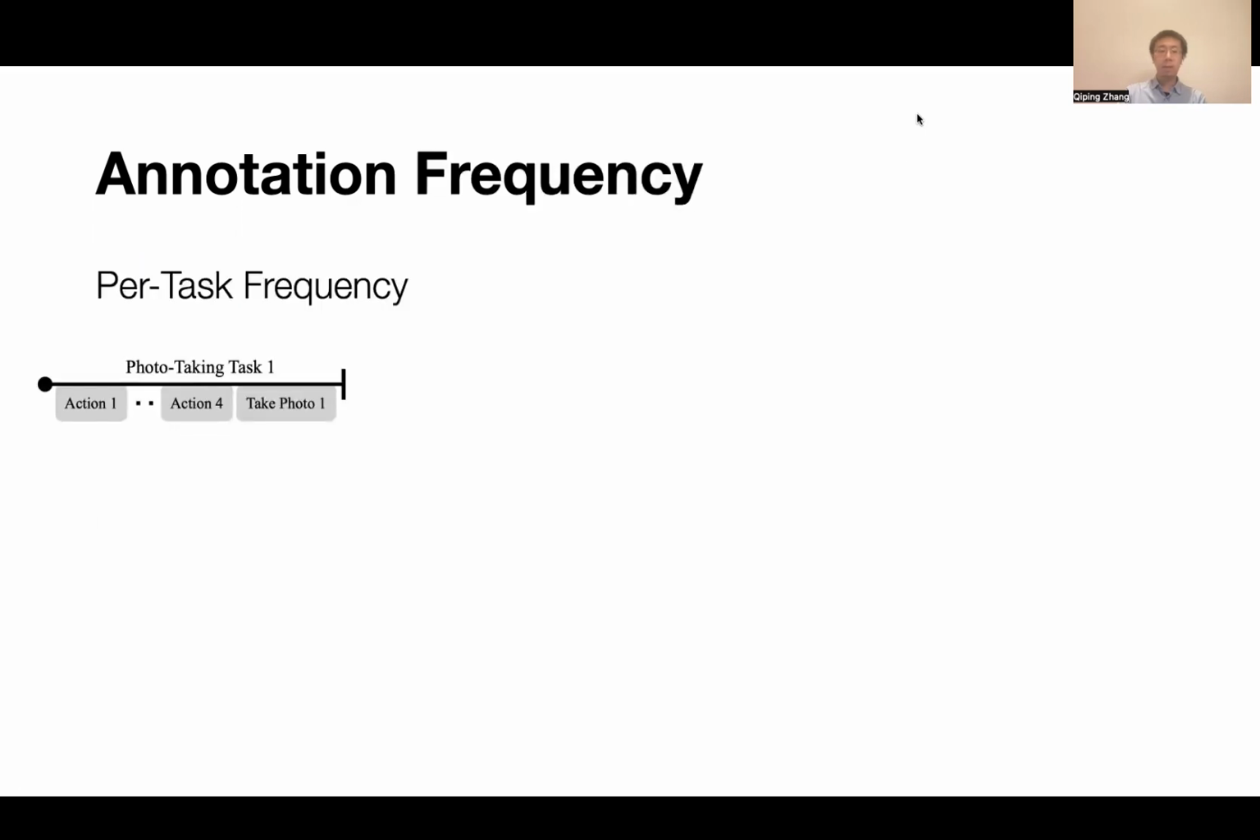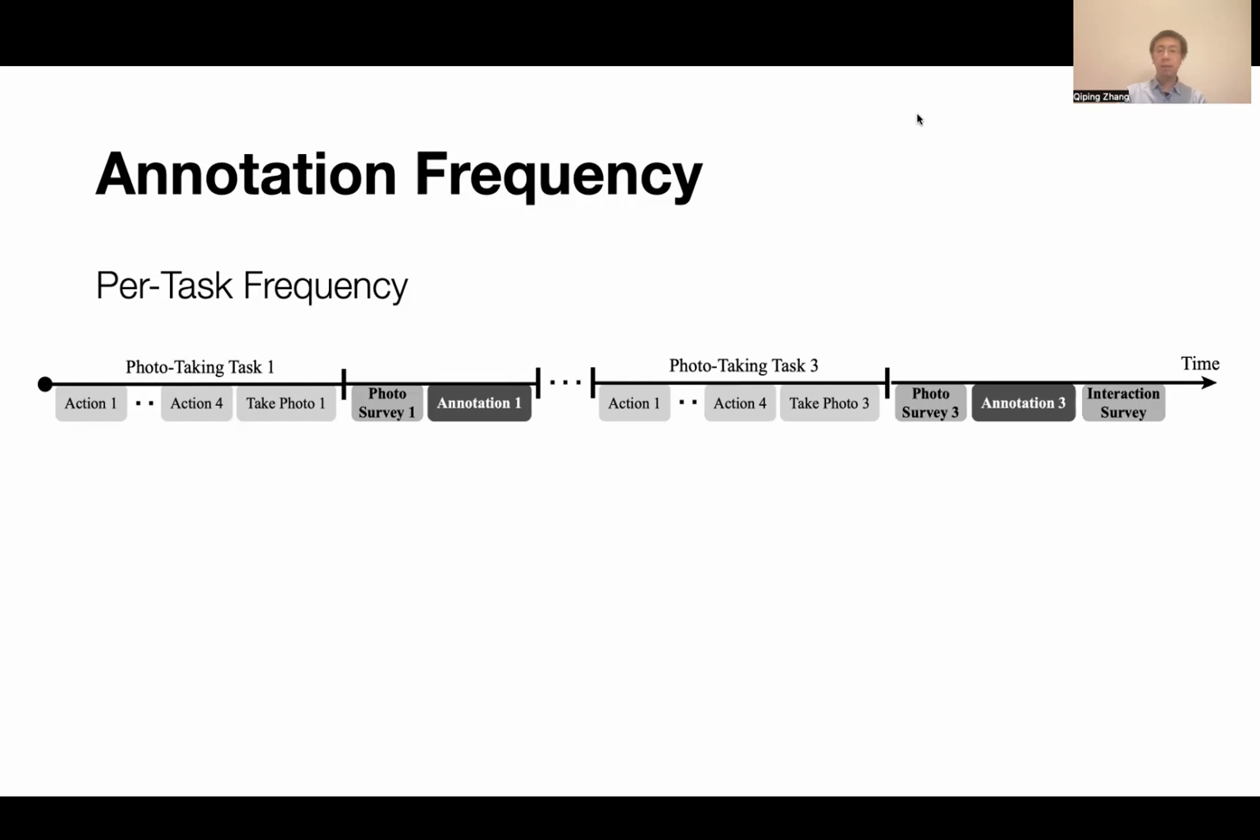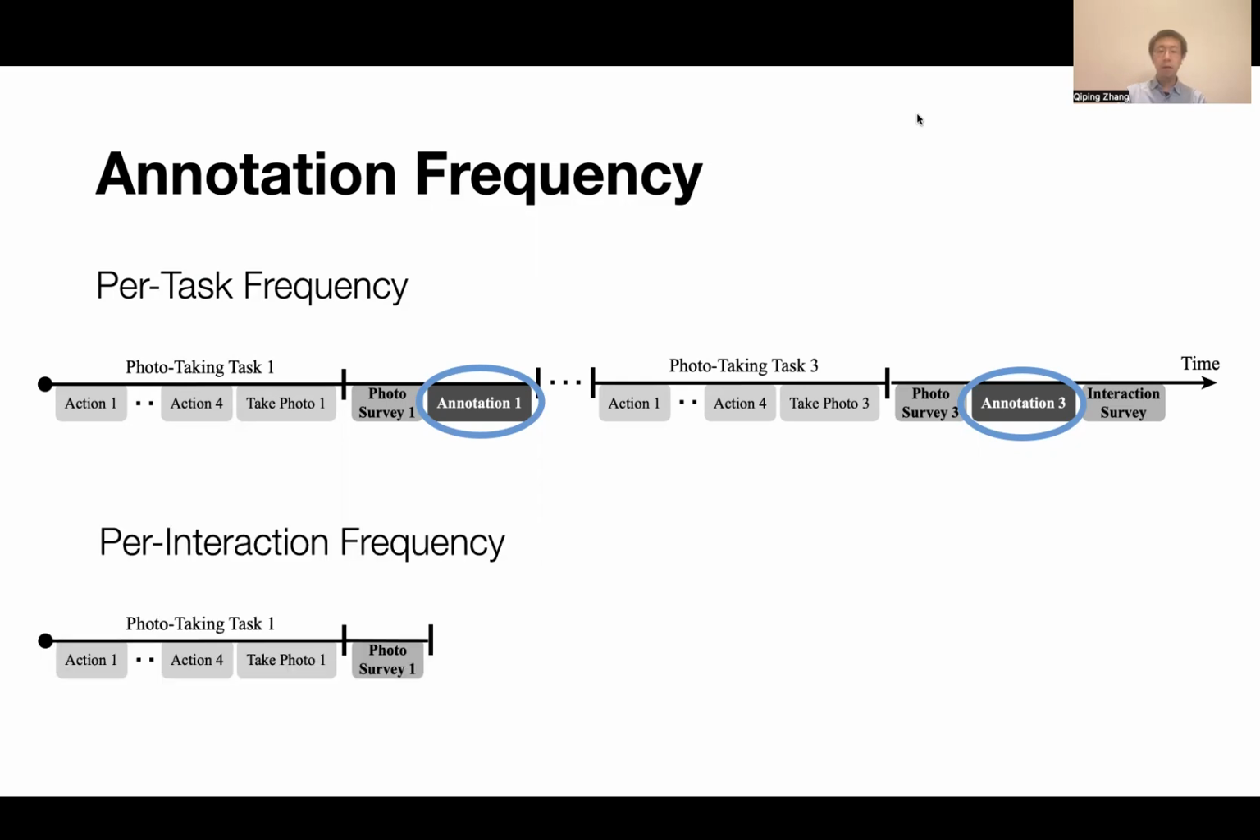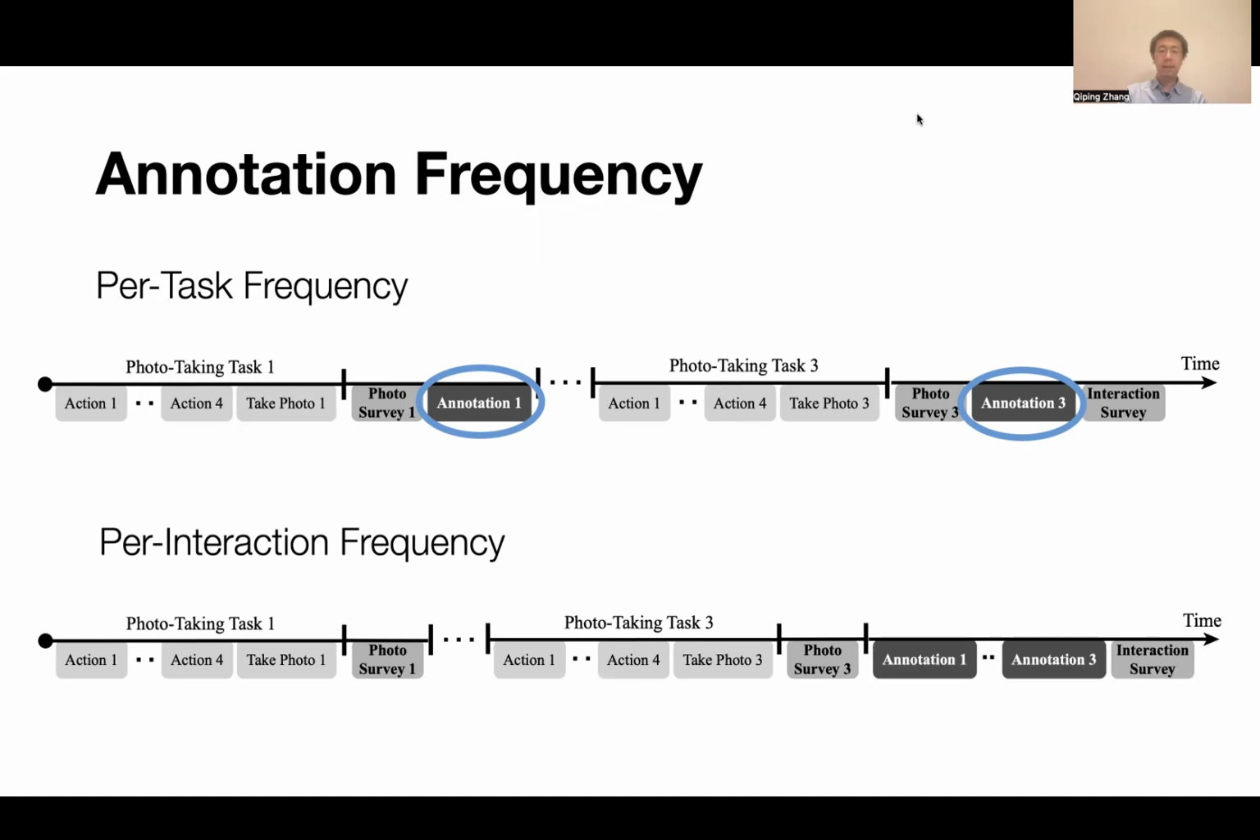The second independent variable in our study was annotation frequency. Each user interaction with the robot consisted of 3 photo-taking tasks, one after another. With the per-task annotation frequency, the participants annotated the robot's performance after each task was completed. This required interrupting the interaction after each task. Meanwhile, with the per-interaction annotation frequency, the participants annotated the 3 tasks after the whole interaction was completed. We had a mixed design where participants only experienced one of the annotation orders, but experienced both annotation frequencies.